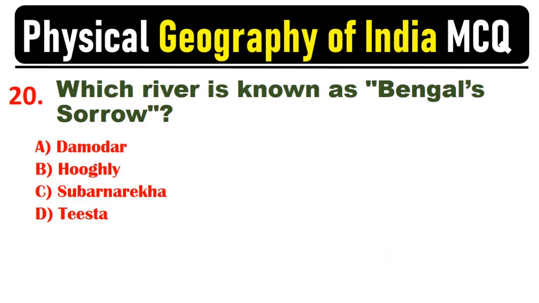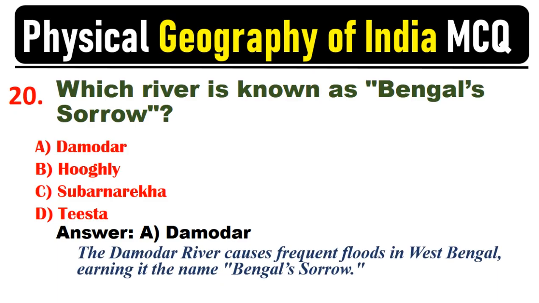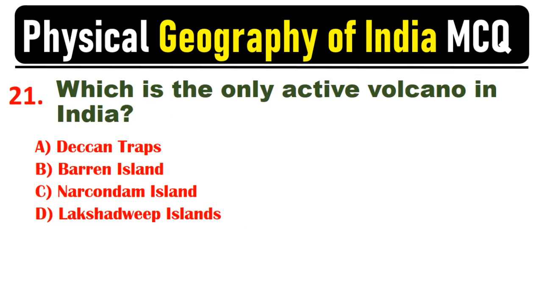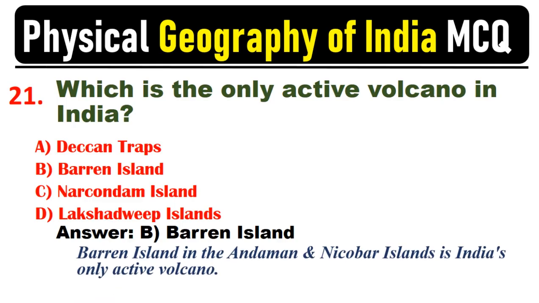Which river is known as Bengal's Sorrow? Answer: A. Damodar. The Damodar River causes frequent floods in West Bengal, earning it the name Bengal's Sorrow. Which is the only active volcano in India? Answer: B. Barren Island. Barren Island in the Andaman and Nicobar Islands is India's only active volcano.